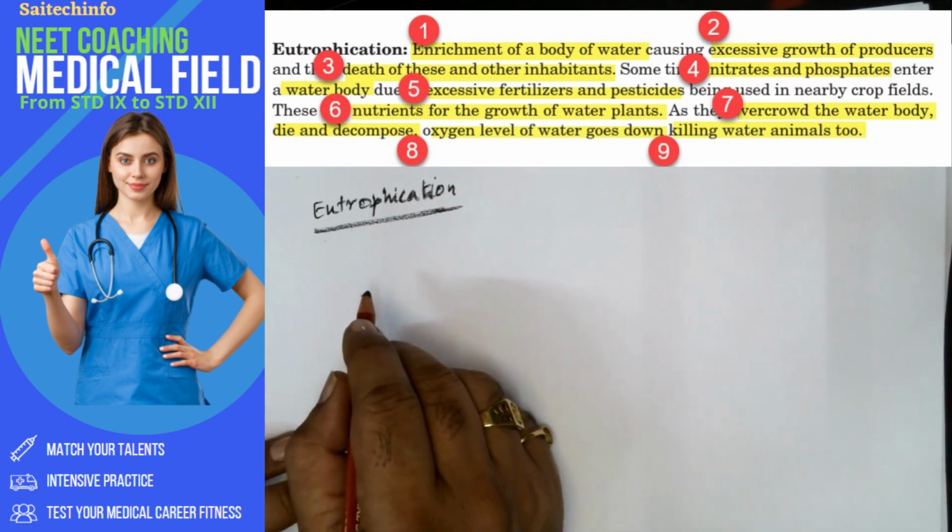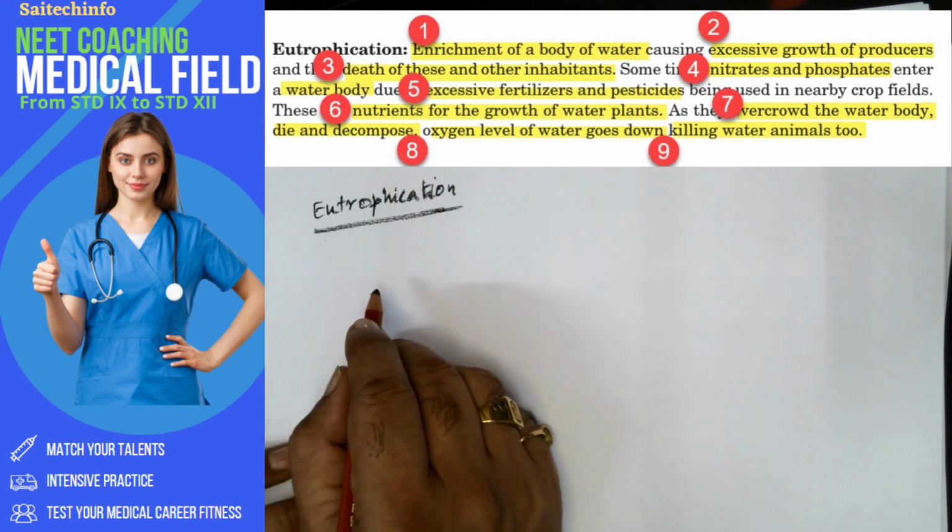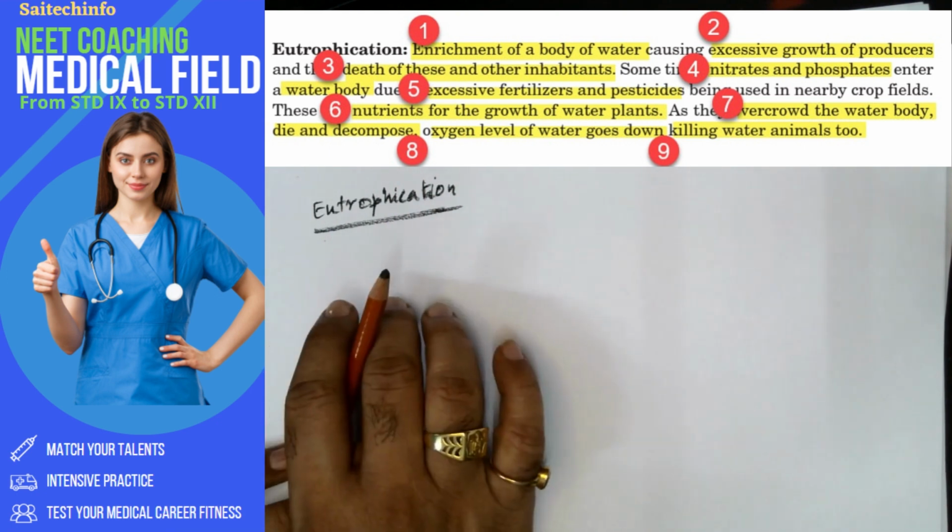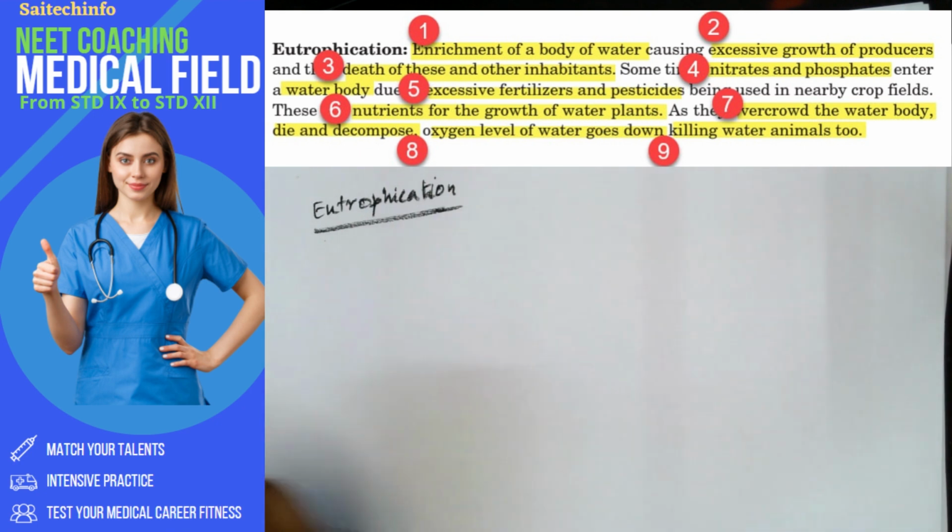So here we have got almost 9 points, like the enrichment of water body causes the overgrowth of producers, that is the primary food producers, and the death of these may result in the death of the other inhabitants in the water body. Nitrates. So all these 9 points are very, very important.